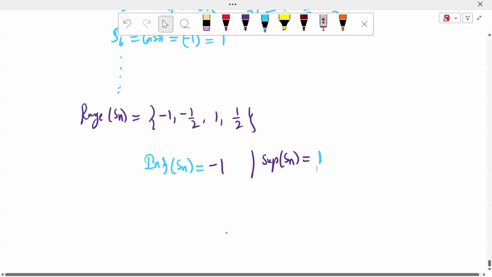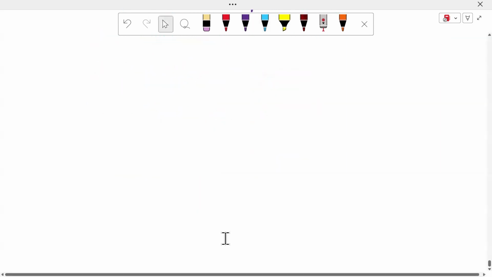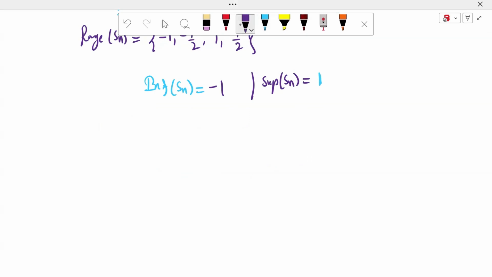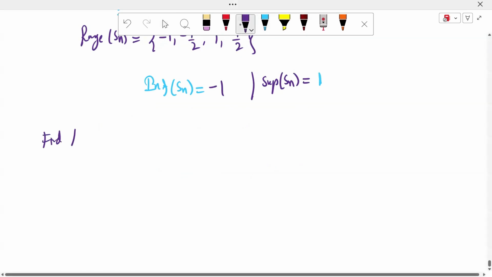This was asked in a previous examination, sir. Another question: find the range of the sequence minus 1 whole power of n, 2 power n. What is Sn here? Minus 1 whole power of n, 2 power n.